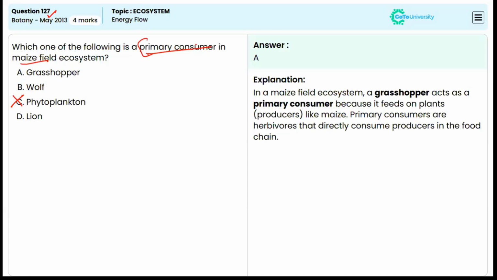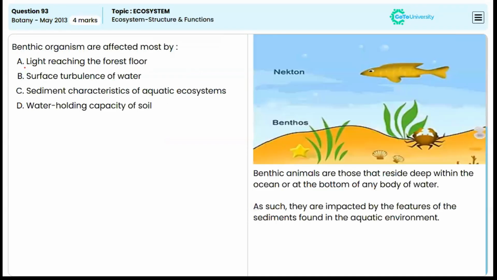Now this is about primary consumers. Among these, we could deselect options D and B, wolf and lion. They are not the primary consumers. Primary consumers are usually herbivorous animals which feed on plants or the producers, like maize. So option A is the correct answer.